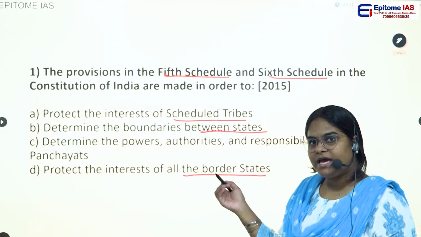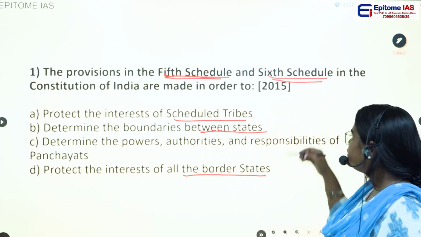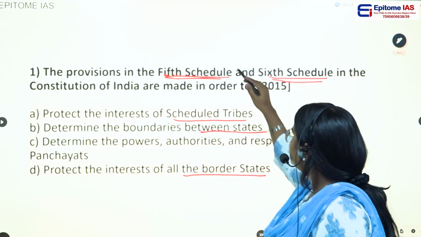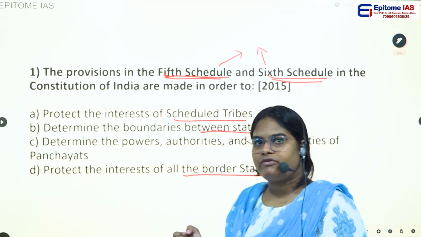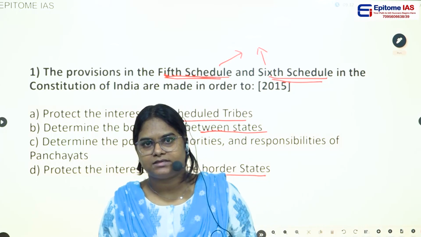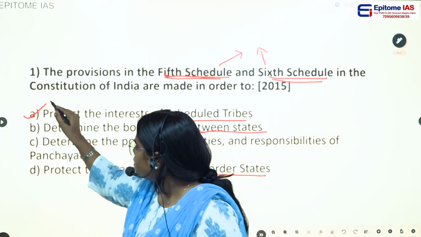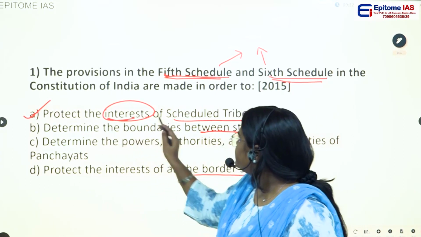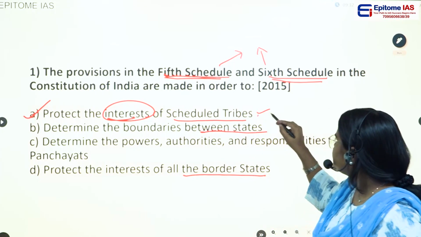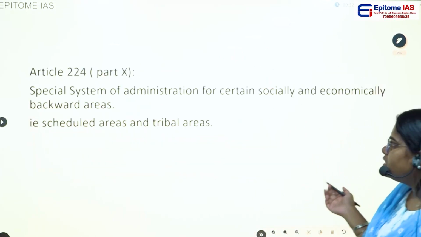So yesterday we actually talked about the 5th schedule and the 6th schedule of the constitution, and these two schedules are directly related to the protection of interest of the tribal areas and the scheduled areas. So the first option, option A, to protect the interests of the scheduled tribe, this would be the right answer. So now let us go to the next question.